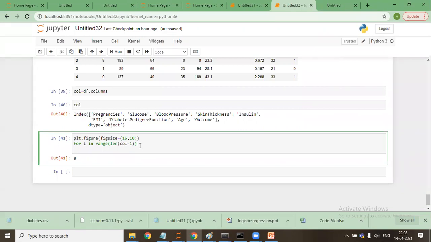So what I say here is for i in range(len(col) - 1). len(col) is basically the number of columns.